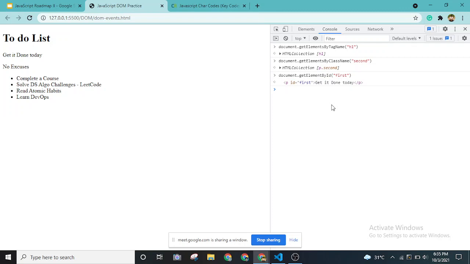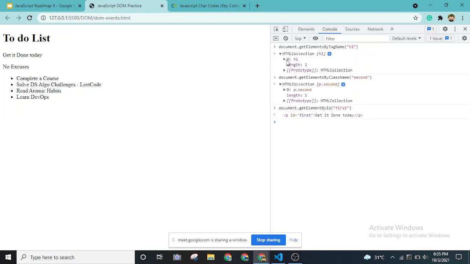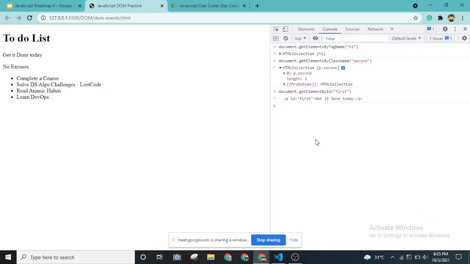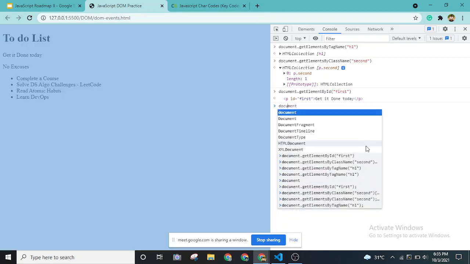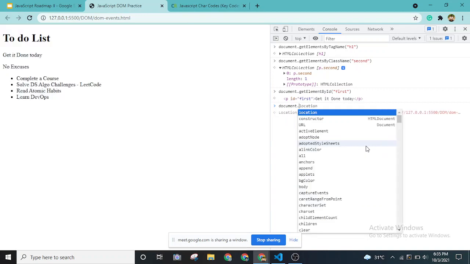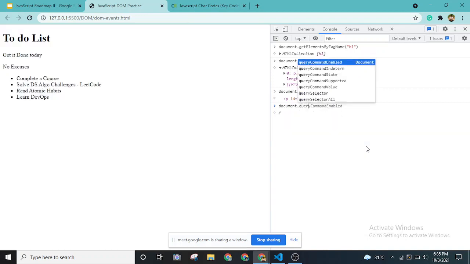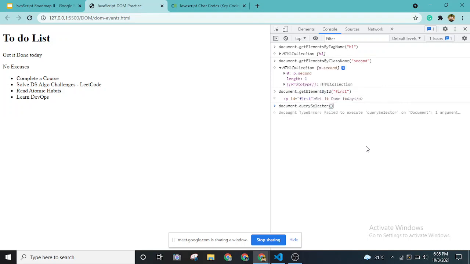But this is not quite right, it is a very big, lengthy process. As you can see, there are a lot of unwanted things over here, and we don't need that. We only need the direct content inside it, right? Whatever is visible, only that we want to change. So what we'll be using apart from this is querySelector. This is also a recommended approach in any HTML project. If I use querySelector, which is also a DOM selector, just a second, we get an error.